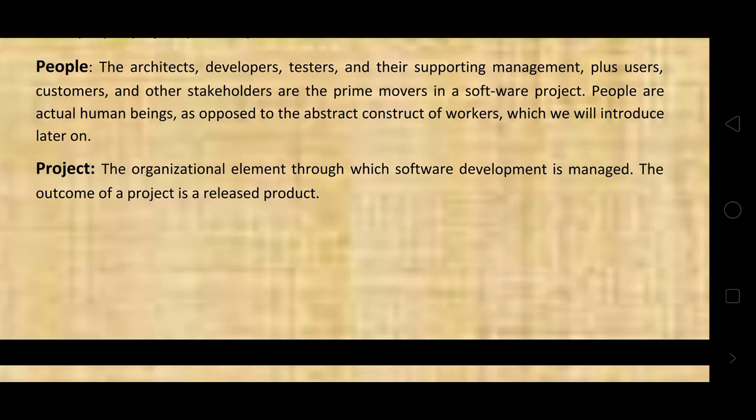People are actual human beings, as opposed to the abstract construct of workers, which we will introduce later on.